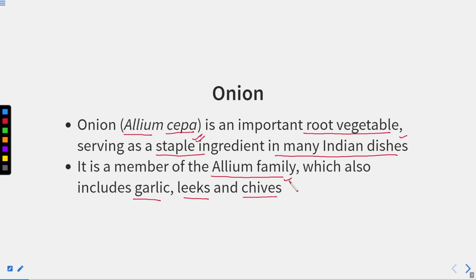Allium is the common name of this family, and garlic, leeks and chives also belong to the same family.